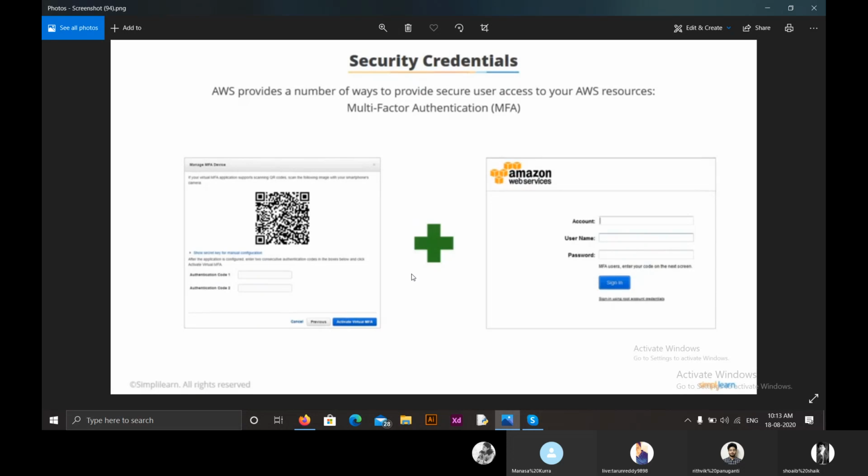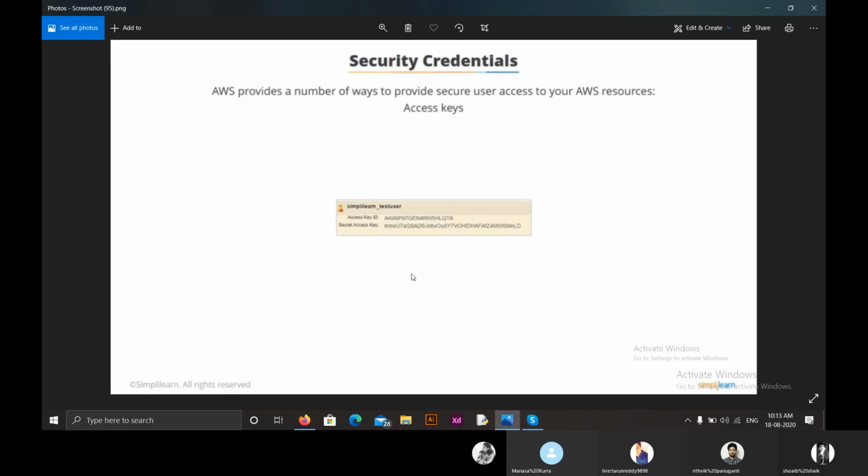The fourth one here is access keys. AWS provides a number of ways to provide secure user access to our AWS resources, and these access keys are provided whenever we set a new user. We use this to sign programmatic things. What we have is an access key ID and a secret access key through which we can log in to some resources only we can access, and we can't share this access key with others.